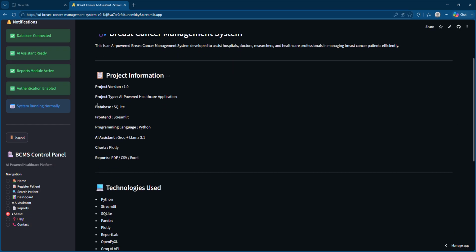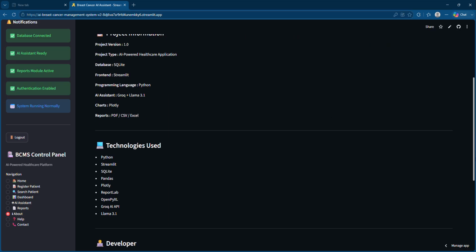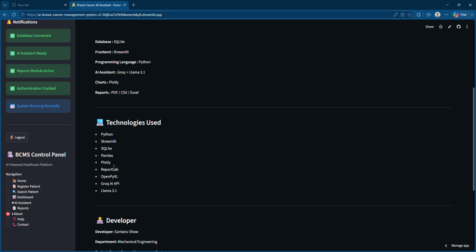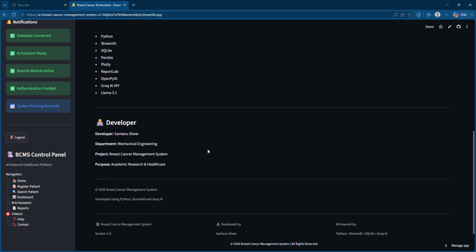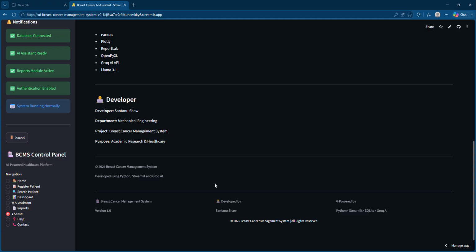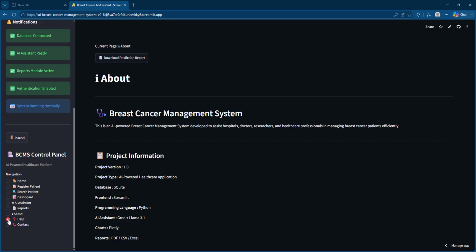What I have used, you can see here: the version, the type, the database, the front end, the programming language, assistant, chats, reports, and the technologies that I have used: Python, Streamlit, SQLite, Pandas, Plotly, OpenPyXL, ReportLab, Groq AI, Llama. And this is all about my profile, that is the developer part. I am from the mechanical engineering background. So this was my project, and the purpose for making this project was research and healthcare, right? These are my whole work, you can see here, from the developer side. Okay, so moving on to the next part.